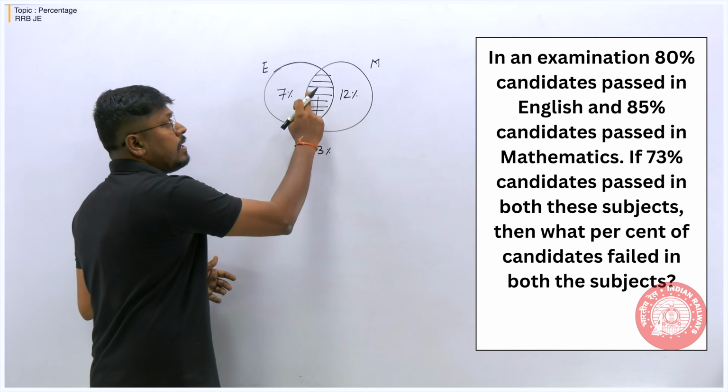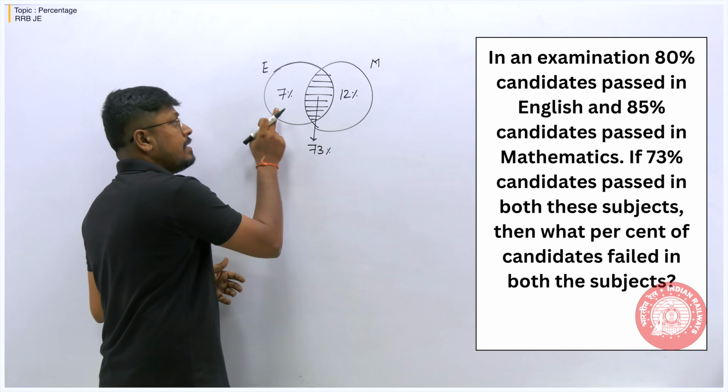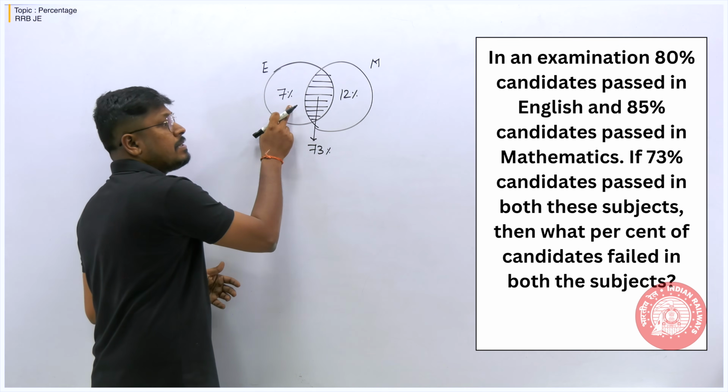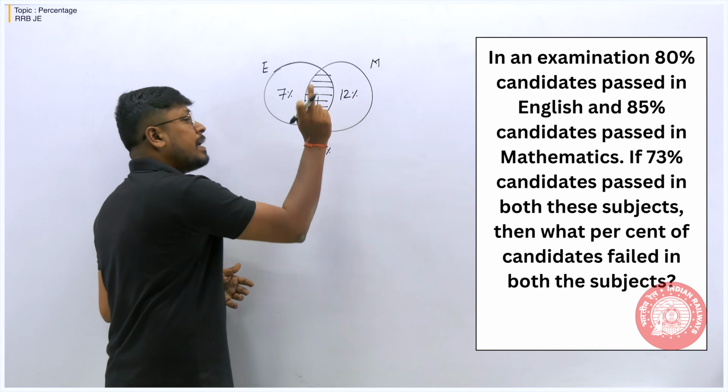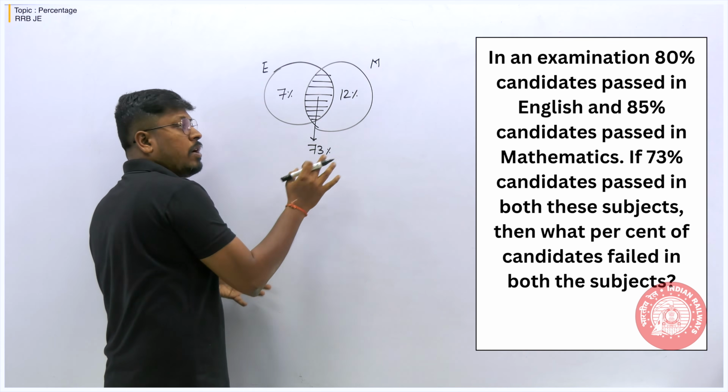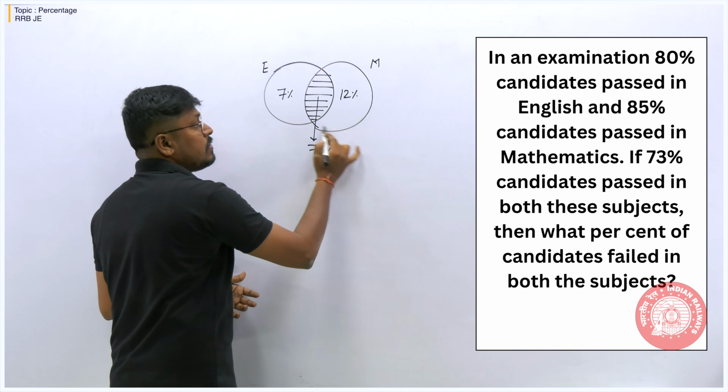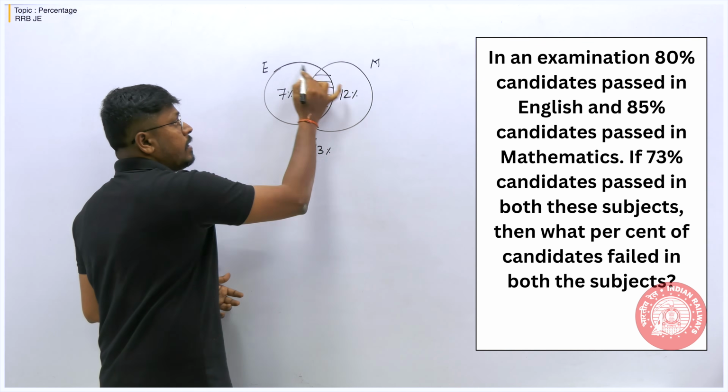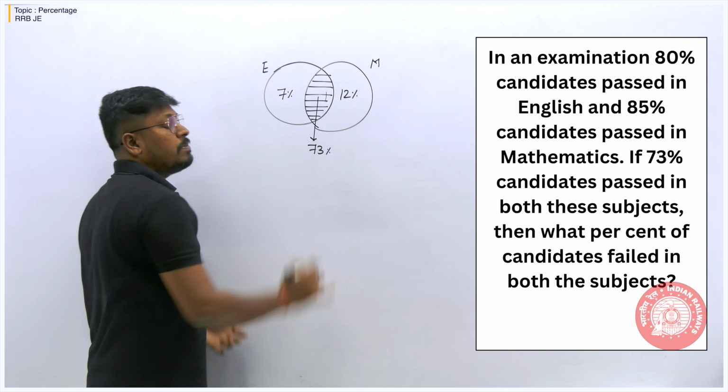If this is the area where both the students passed, then this will be the area where students passed only in English, and this will be the area where they passed only in mathematics. So if you want, you can cross-check it. If you add these 2 values, the result should be 85. If you add these 2 values, the result should be 80.